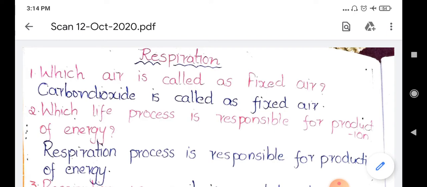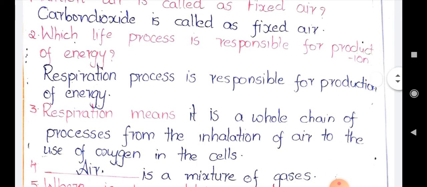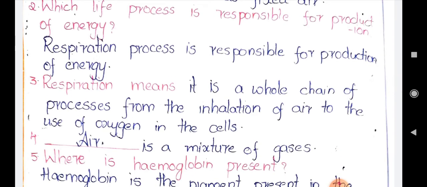Now let's go to the third question. Respiration means, here they have asked the definition of respiration. Respiration means it is a whole chain of process from the inhalation of the air to the use of oxygen in the cells. First we inhale the air, and in that air different types of gases will be present, but from those gases we take only oxygen, and that oxygen will be utilized by the cells for the production